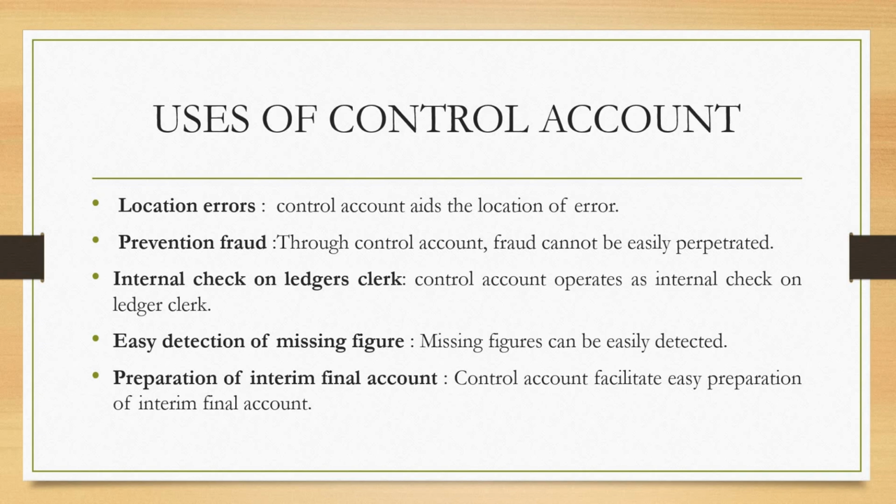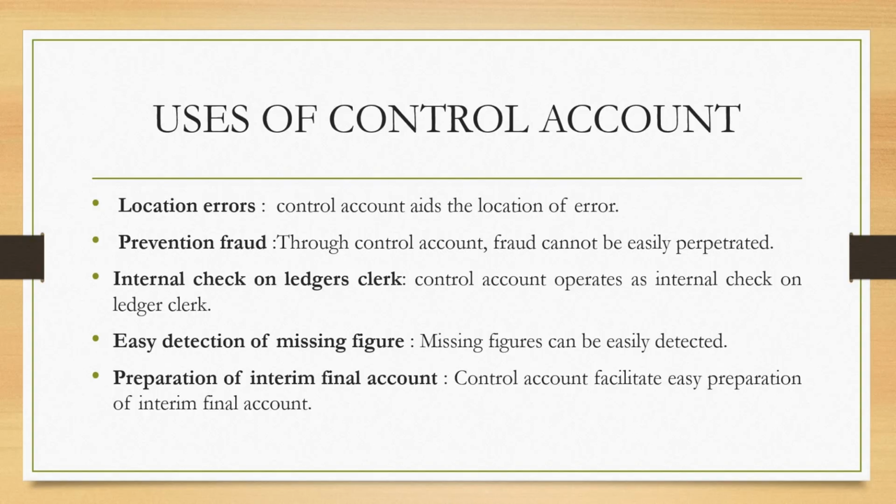So by the time we prepare our control account, we need to compare it with the subsidiary books. If the balance in our control account does not equal the total amount we have in the subsidiary books, then we already know that there is an error or a mistake in preparing the subsidiary book. So that will help us to locate an error.